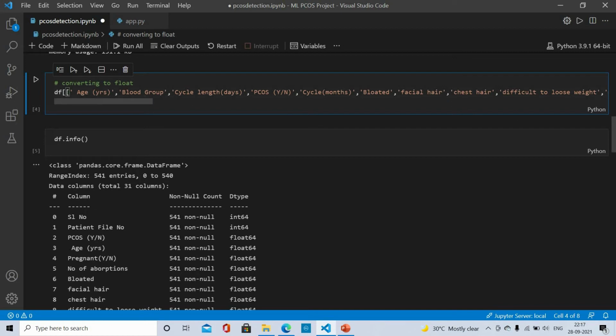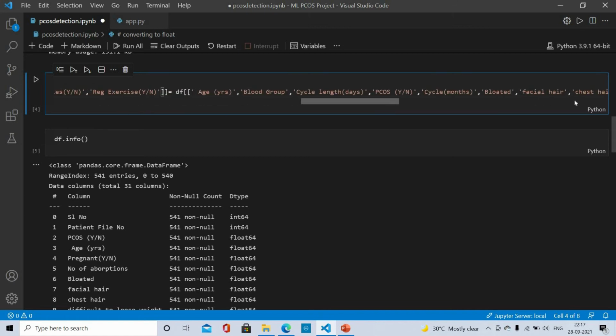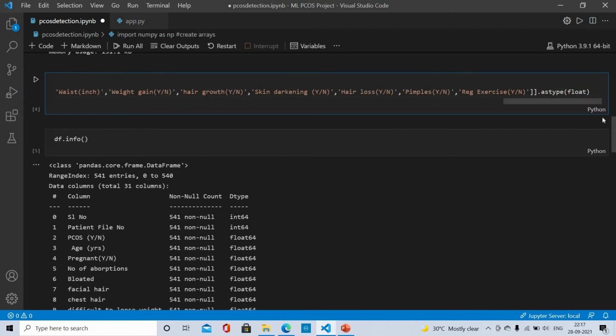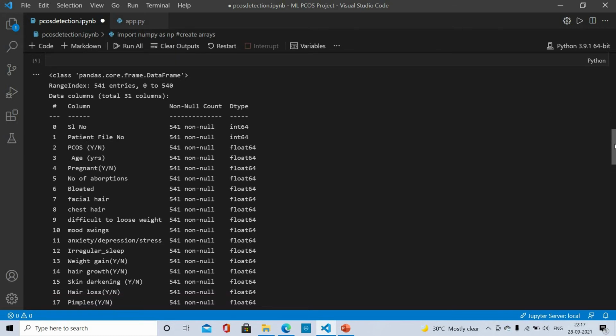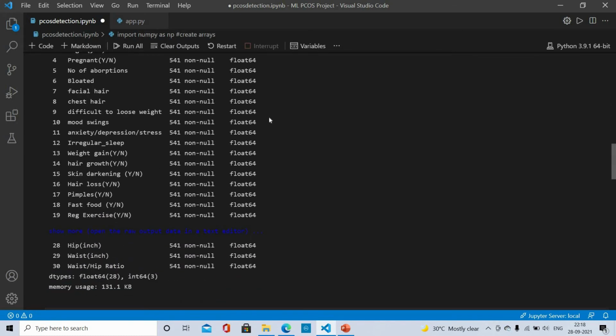So here I'm converting the values of all the columns to float type using this astype float function. And now I have again done df.info. This is to check whether my values have been converted to float or not. As you can see, they are converted into float values.